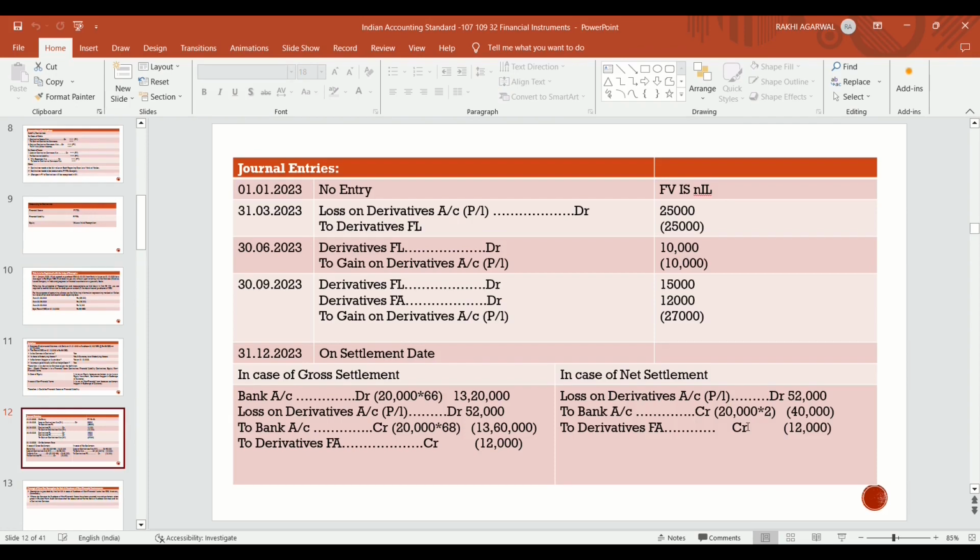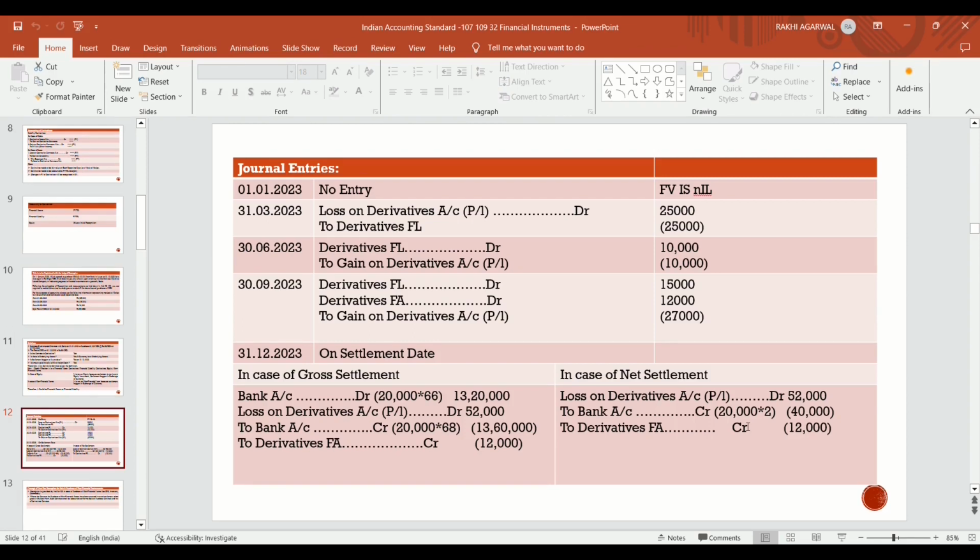Now on 31st December 2023, that is, on the settlement date, the actual delivery of the transactions. In case of gross settlement, we will discuss both settlements. If it is settled on a gross basis, then it is an exchange of one currency in exchange for another currency.